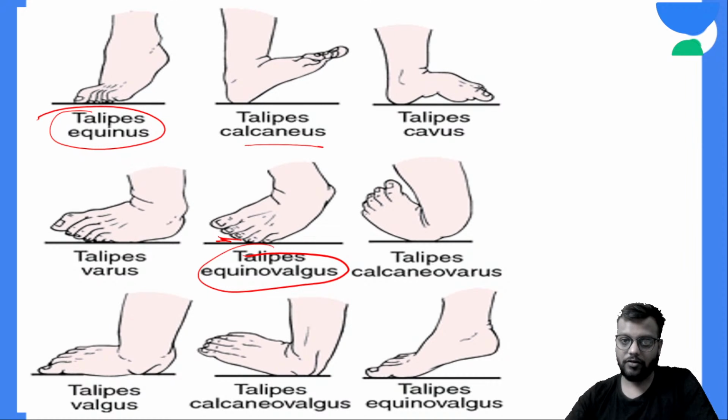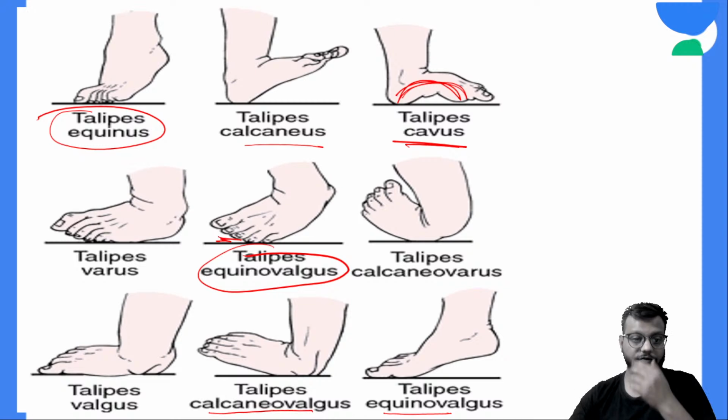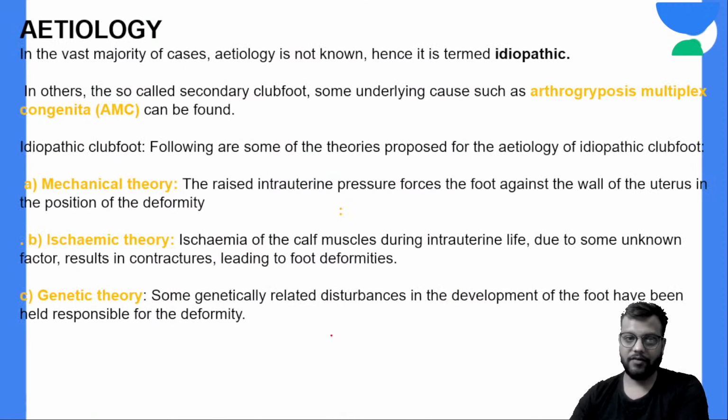Calcaneus on the heel. Exaggerated longitudinal arch, you can see like this. The arch is more exaggerated, more curved, so this is your cavus deformity. Equinovalgus, this is your calcaneovalgus. Very easy. If you know the basic terminologies, then the identification will be very easy.